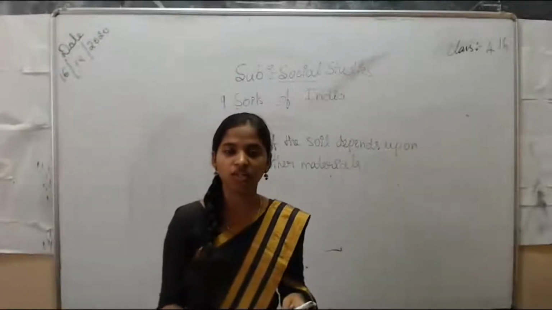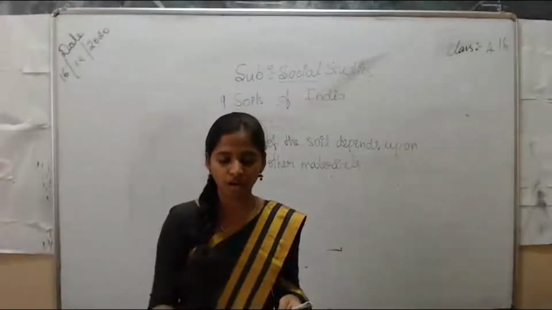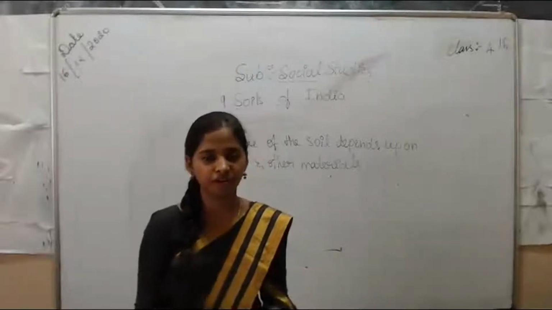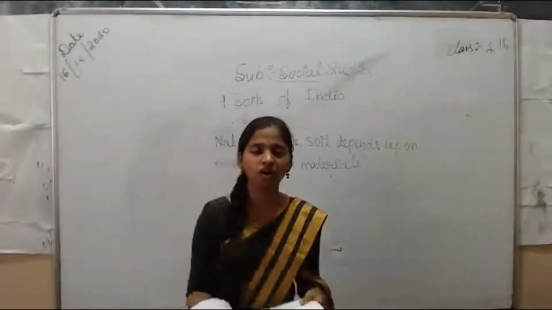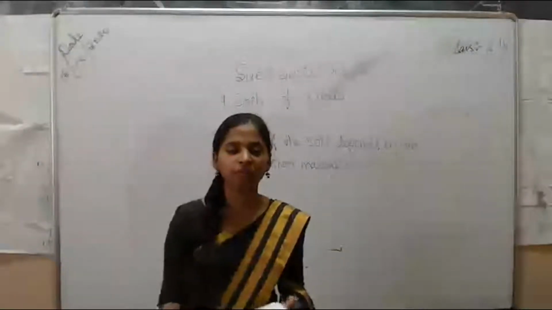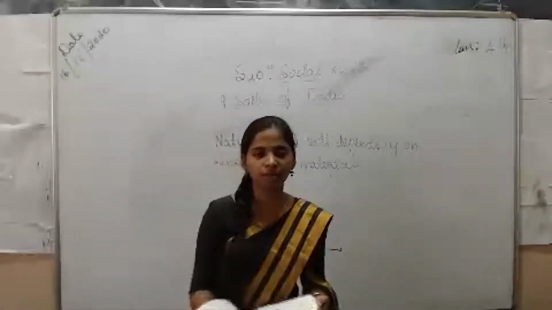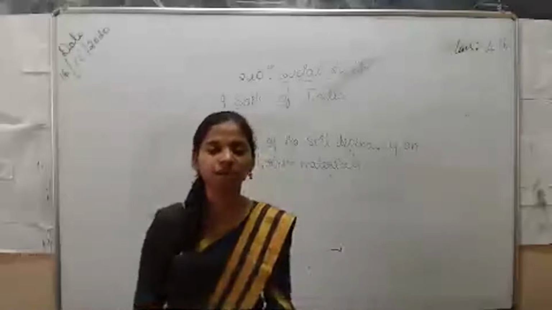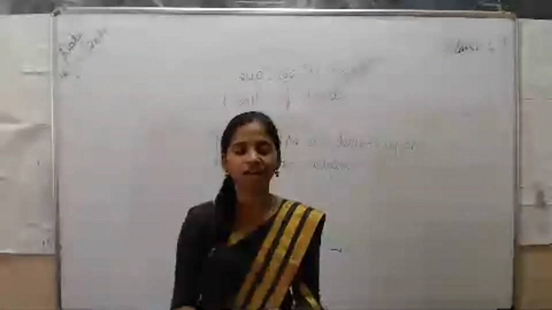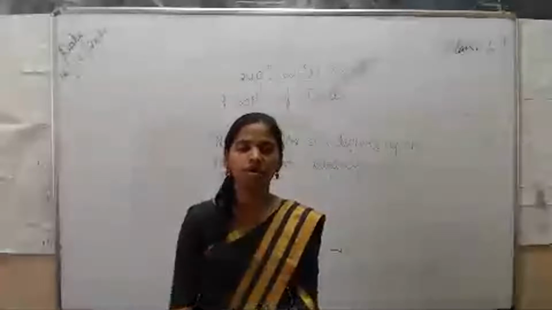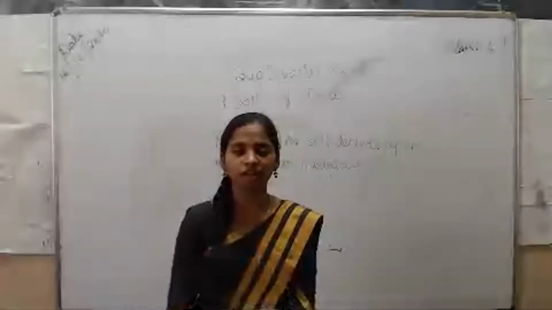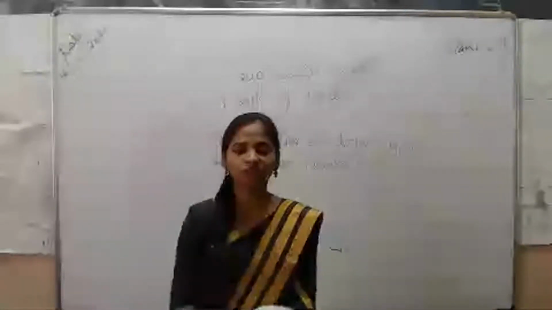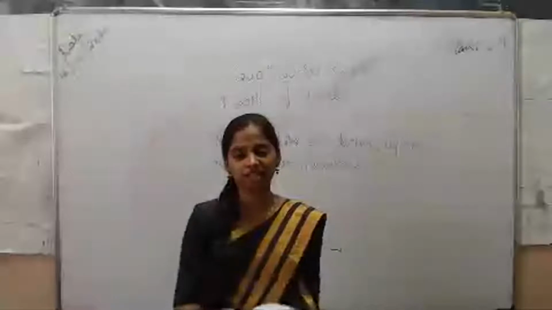In places where the soil is not fertile, farmers use manure or fertilizer to make the soil more fertile. I told you, the soil may vary from place to place. In one place it may be fertile land, and in another place it may not be fertile. The crops grow well in the fertile land, and the crops may not grow in the non-fertile land. But we should grow the crop whether the land is fertile or not. In case there is no fertile land, what will the farmers do? Yes, they use manure as well as fertilizers to grow the crops.